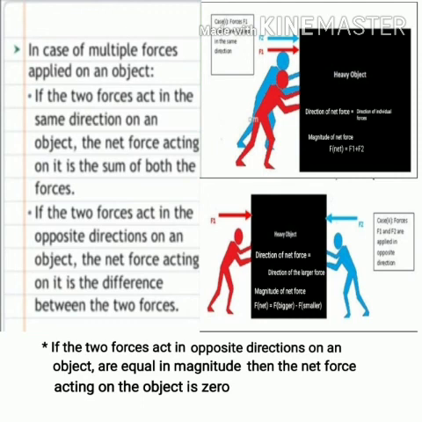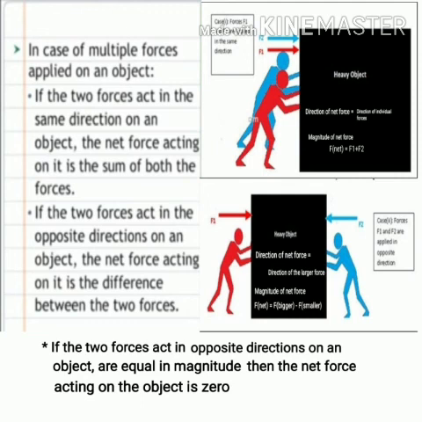In this case only, there can be another situation like this. If two forces applied on an object are equal, means both have the same magnitude, okay, then what will happen? The net force acting on that object will be 0. It will move neither to the left nor to the right side.